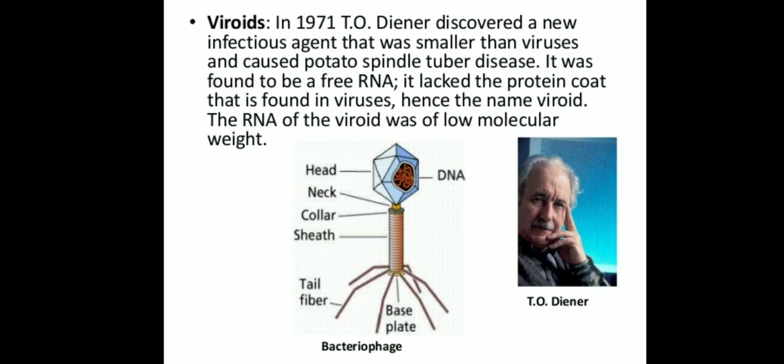Viroids, what is it? In 1971, T. O. Diener discovered a new infectious agent that was smaller than viruses and caused potato spindle tuber disease. It was found to be a free RNA. It lacked the protein coat that is found in viruses, hence the name viroid. The RNA of the viroid was of low molecular weight. Here is an example of a bacteriophage.